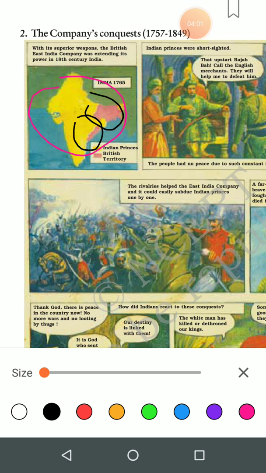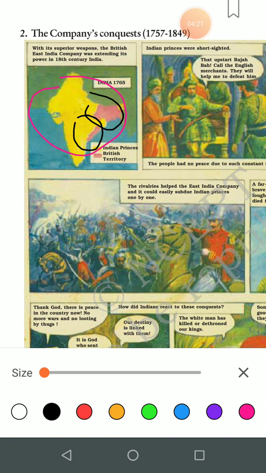That means only this much was British territory in India. In 1765 they had a superior weapon, the weapon of diplomacy, and the British East India Company started extending its power in the 18th century.